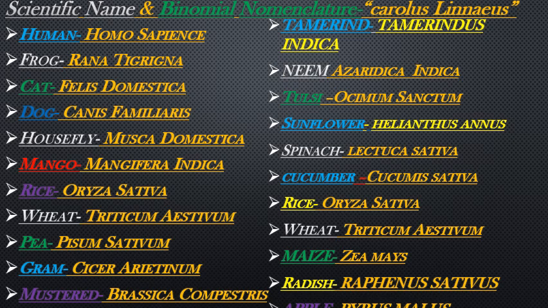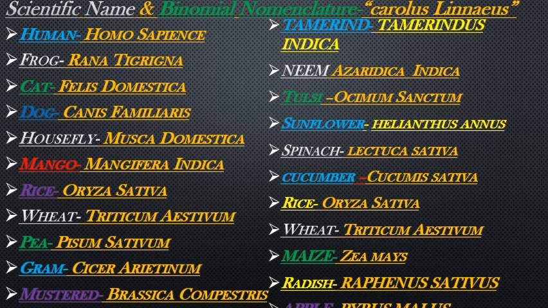So the scientific name of human is Homo sapiens. For the first word, Homo is the genus and sapiens is the species. These two words combine to form the scientific name of human.